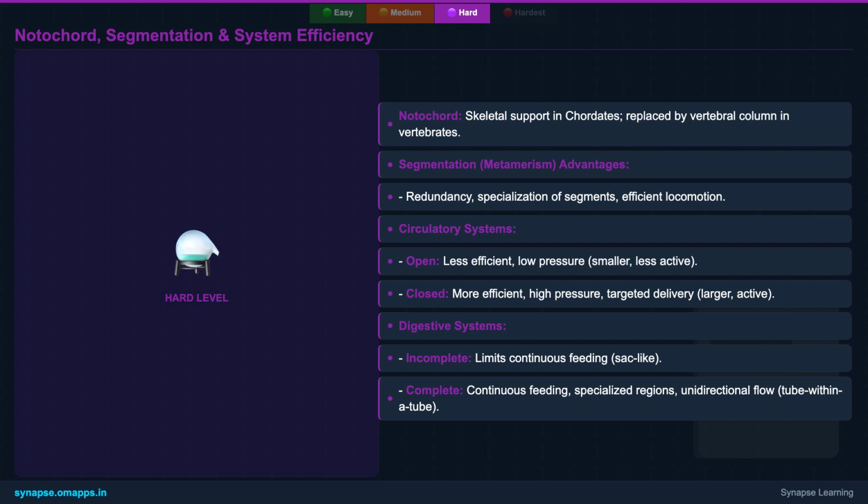We'll analyze the advantages of metameric segmentation, such as redundancy and specialized movement. Finally, we'll compare the efficiency of open versus closed circulatory systems and incomplete versus complete digestive systems, connecting these features to an animal's metabolic demands and lifestyle. All these bases collectively paint a clearer picture of animal phylogeny.